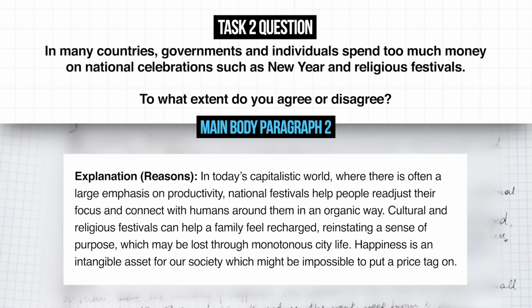So you're saying you disagree that individuals spend too much money because of the capitalist society that we live in, which puts a lot of pressure on people because of the need for more and more productivity. There's a lot going on there. I would just keep it very, very simple and just say something like they are spending money, but that means that they can spend more time with their loved ones. And that is good because... and explain in a very simple way why spending time with your loved ones is good.